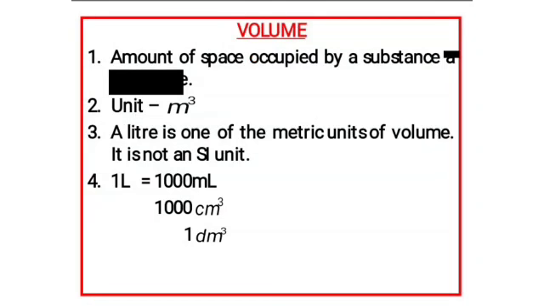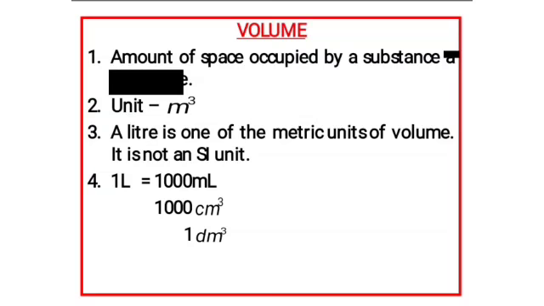Next, volume. What is volume? The amount of space occupied by a substance is called volume. The SI unit is length cube, that is meter cube. Another familiar unit is the liter. A liter is one of the metric units of volume.